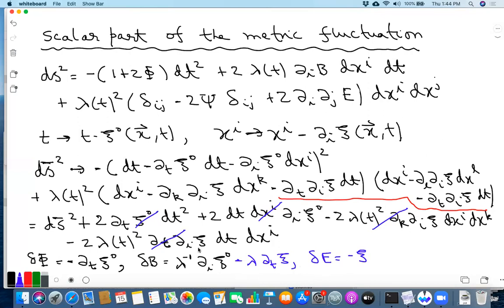So let's see where psi is hidden. There must be a psi somewhere. So here, oh yeah, forgot here. See, here is lambda t squared, right? T has changed, so this should have been changed. So let me write this. First, let me remove this.